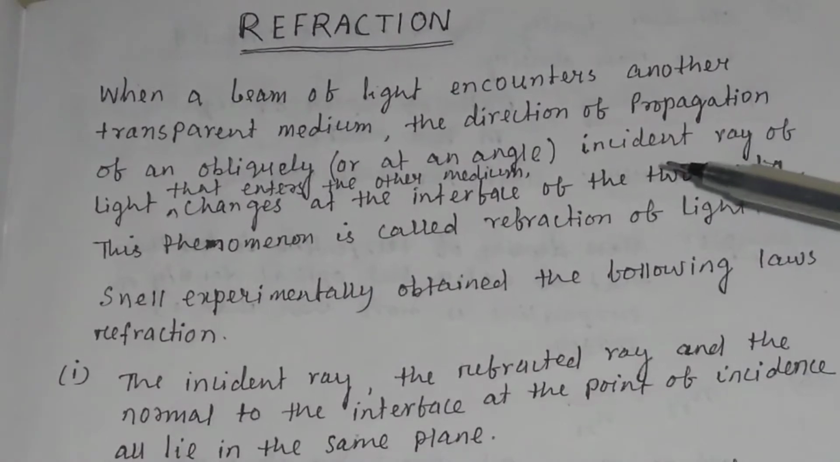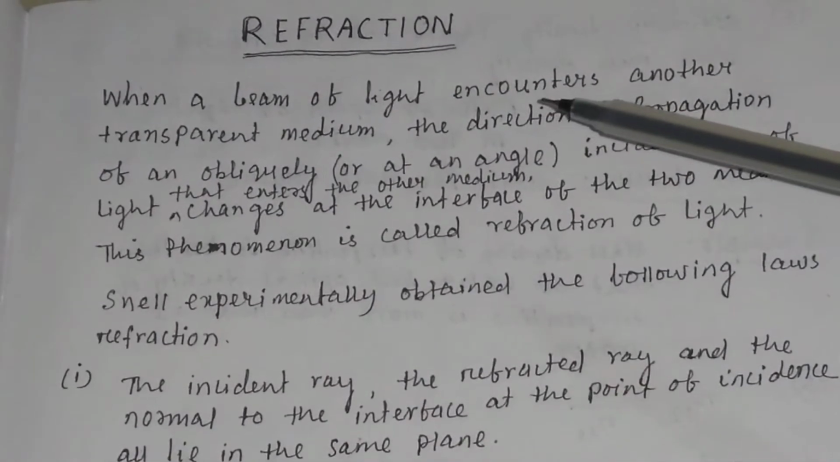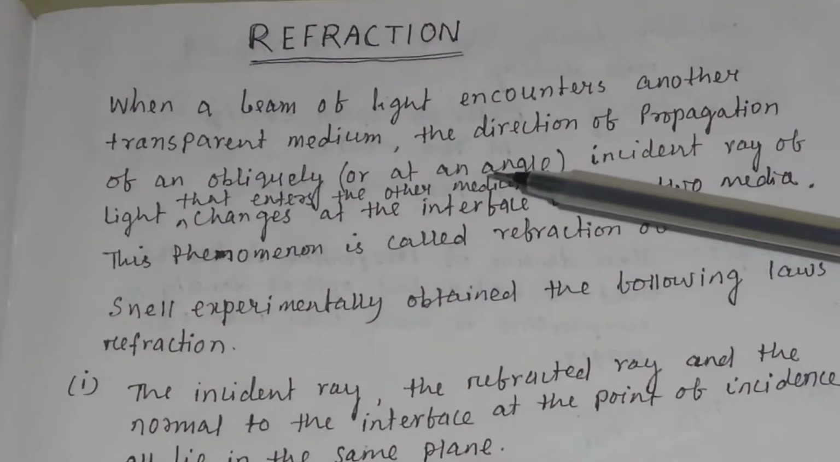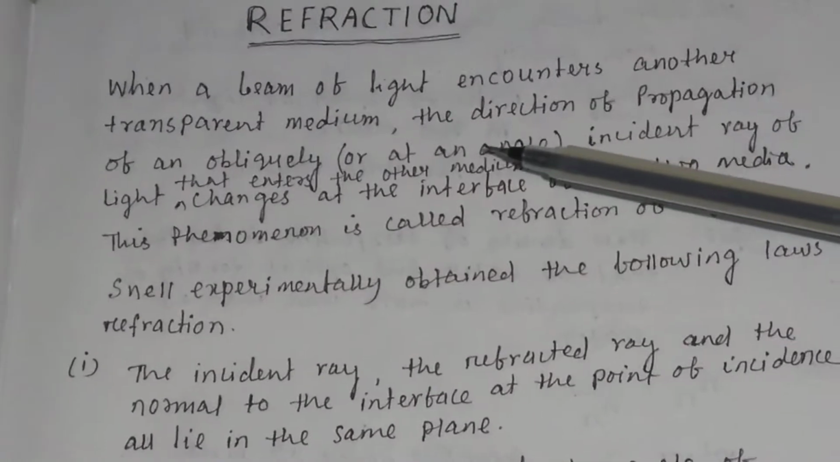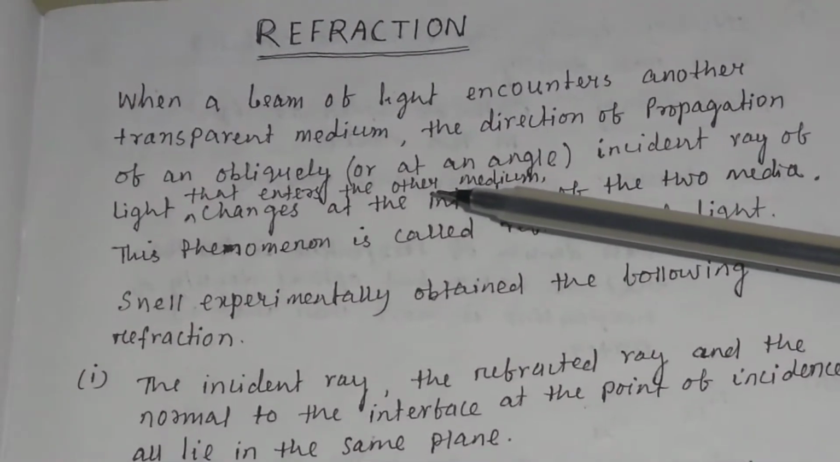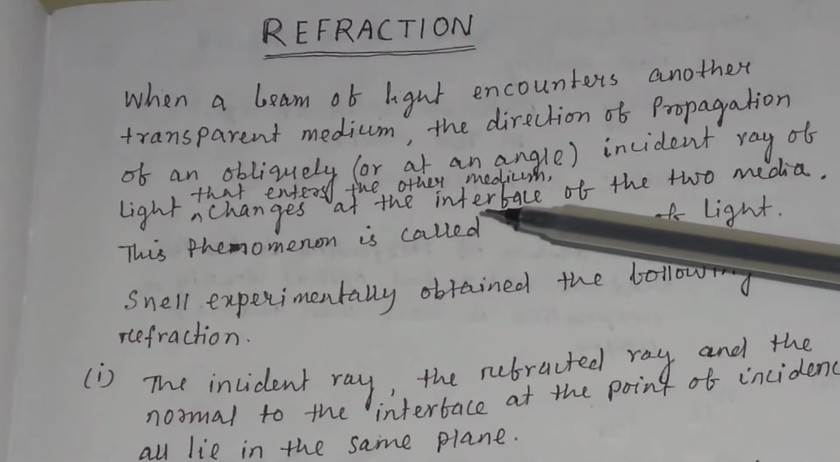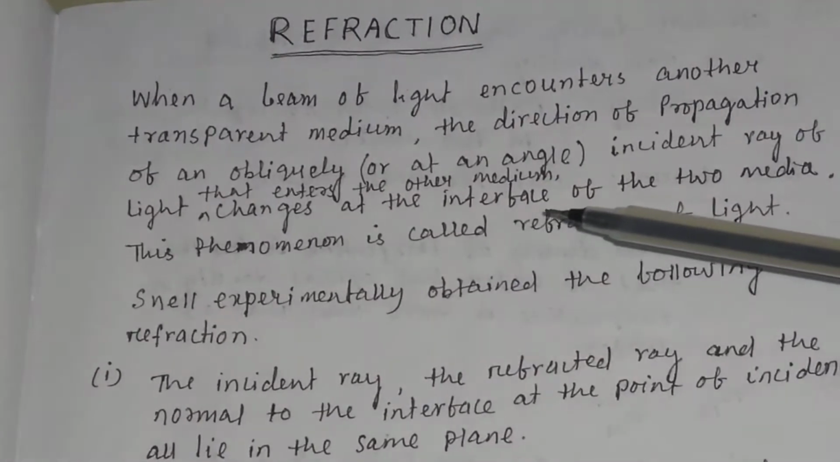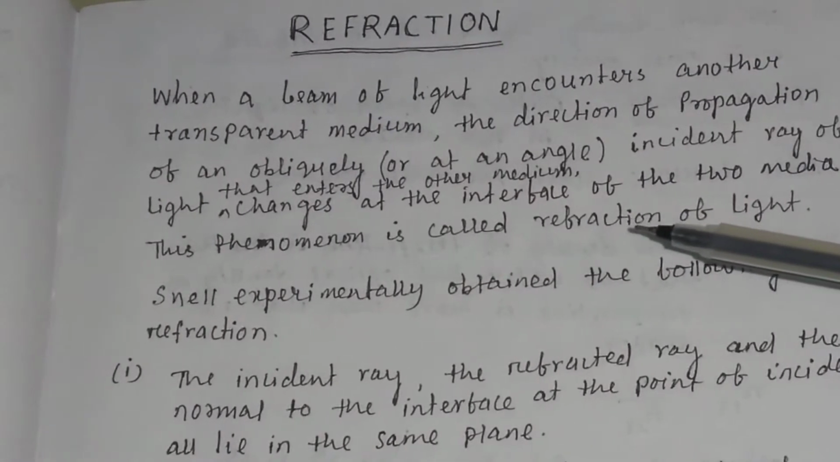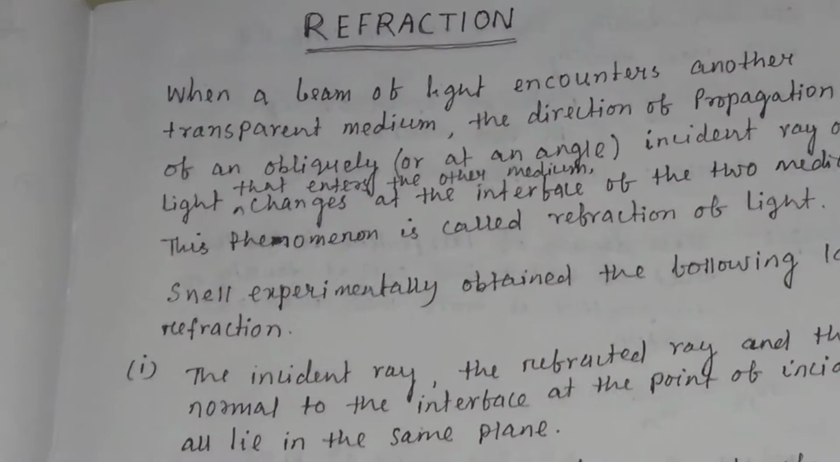Refraction of light. When a beam of light encounters another transparent medium, the direction of propagation of an obliquely incident ray of light that enters the other medium changes at the interface of the two media. This phenomenon is called refraction of light.